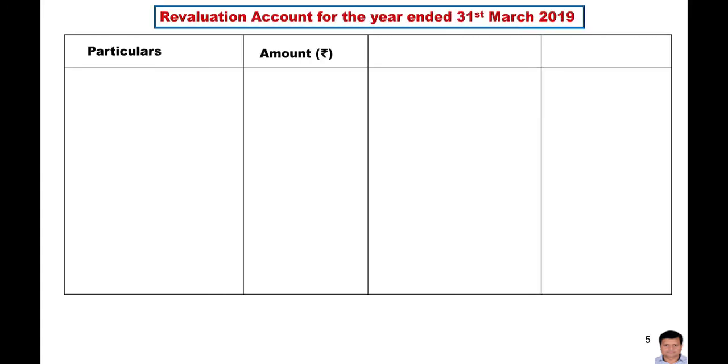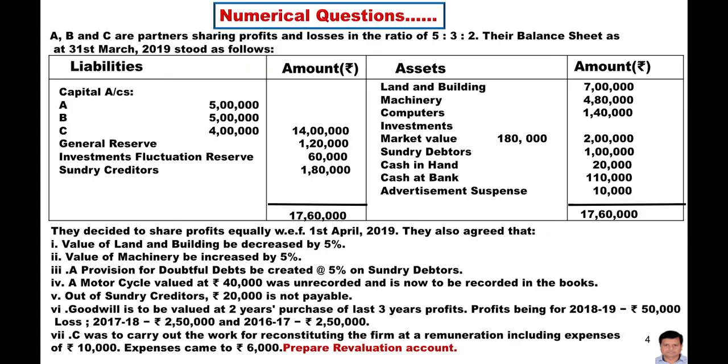Now this is the format of the revaluation account. If we see the question again one by one, we will solve all the adjustments. So first see the question again. First adjustment given in the question: value of the land and building decreased by 5%. In the question, the amount of the land and building is given as 7 lakh rupees, and the 5% of the 7 lakh will be